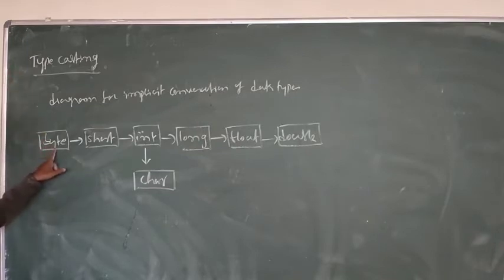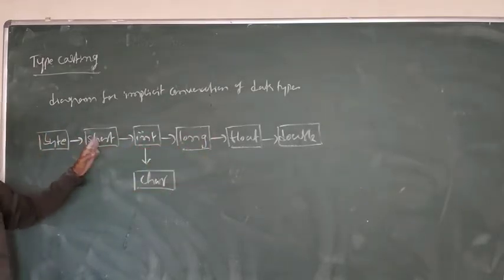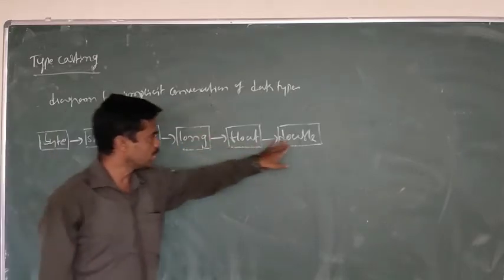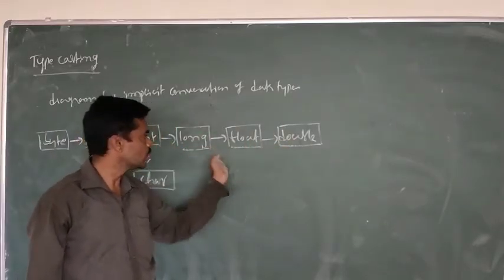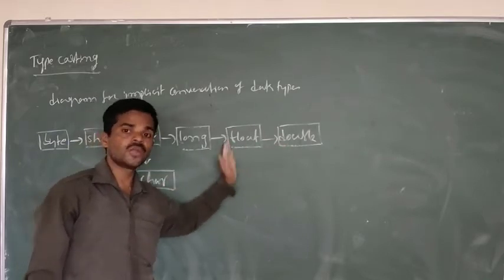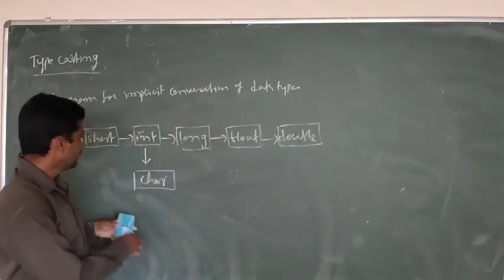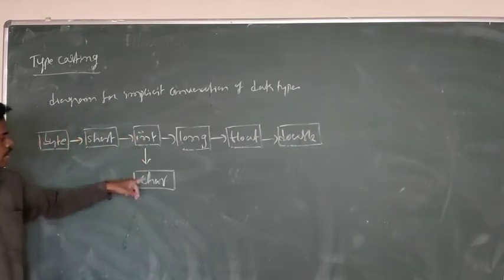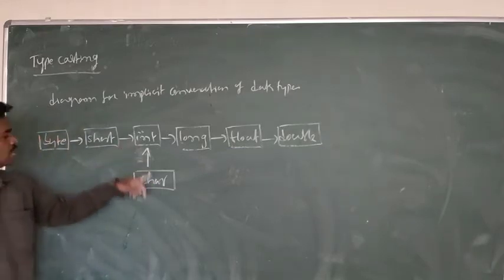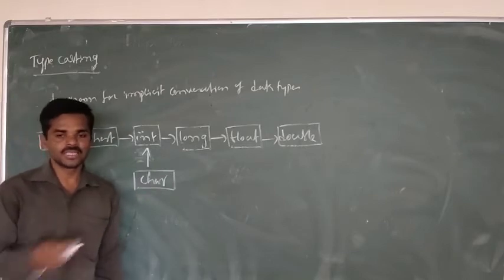Byte can convert to short, int, long, float, double. Short can convert to int, long, float. But double cannot convert to float, because it is higher and float is lower. Higher to lower is not possible. Lower to higher is possible in implicit casting. Understood? And even here, character to int is possible, but character to short is not possible. So by using this, we'll see some examples.